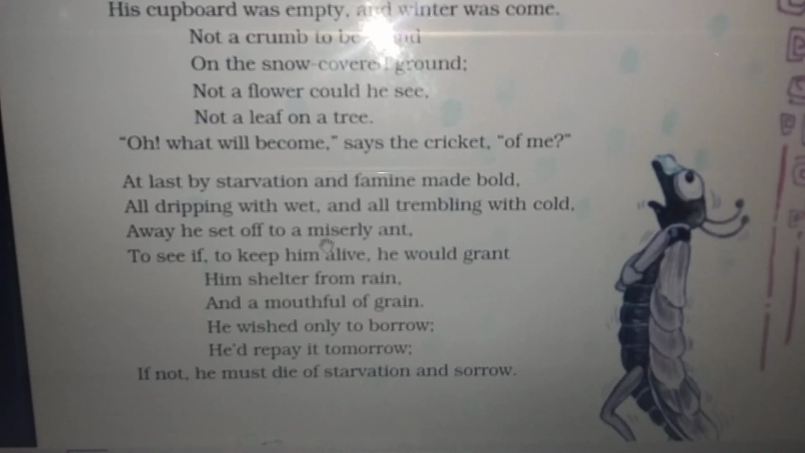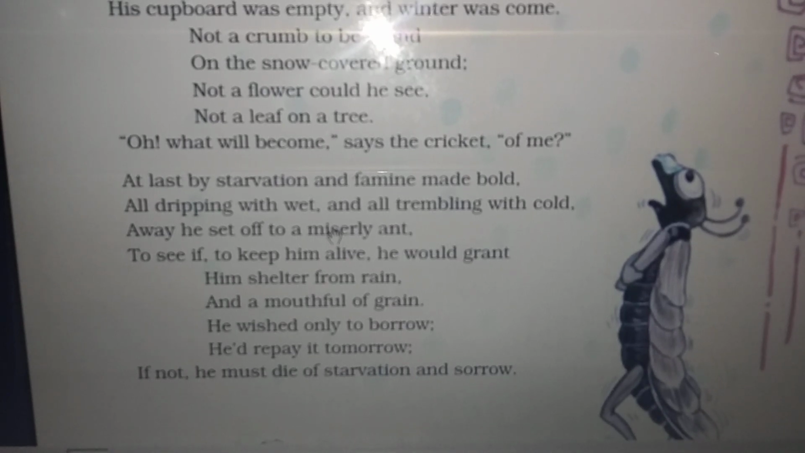The ant was a hardworking creature, but at the same time he was very thrifty, very miserly. He never wanted to lend anything to anyone. To see if to keep him alive, he would grant him shelter from rain and a mouthful of grain. He wished only to borrow, he would repay it tomorrow.